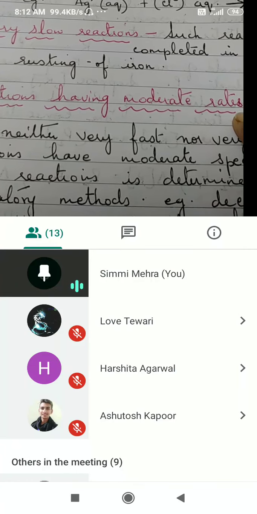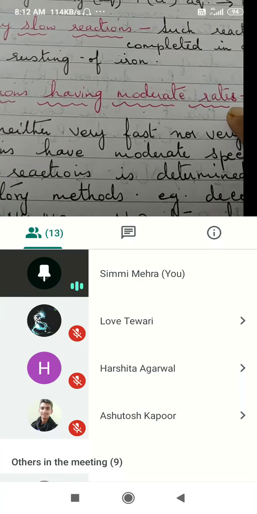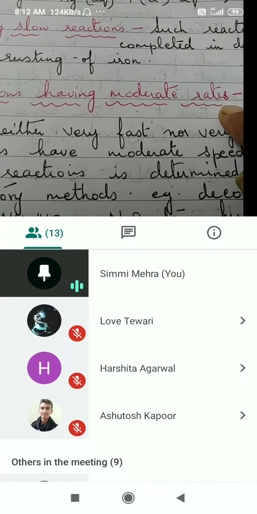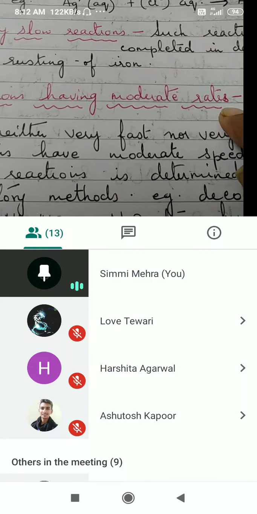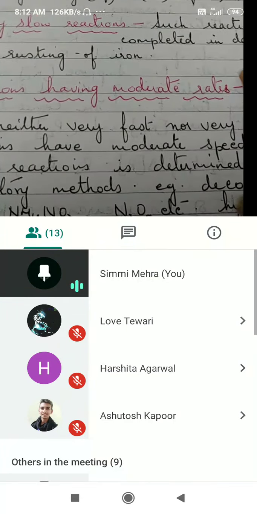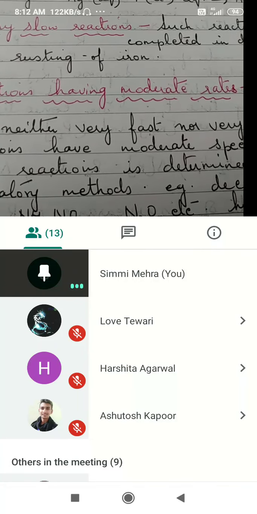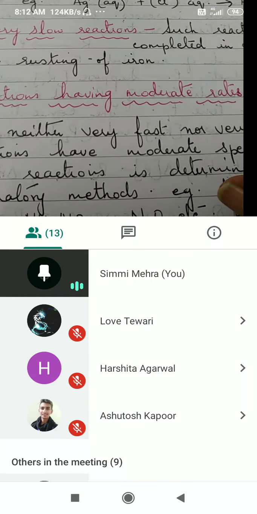Their rate of reaction can be increased by increasing temperature, and by other factors also, such as using a catalyst. So they are of industrial importance, and that is why we will study the rate of chemical reactions. What is the importance of this in industry? Suppose we have to manufacture a particular product. We should study that reaction in detail.